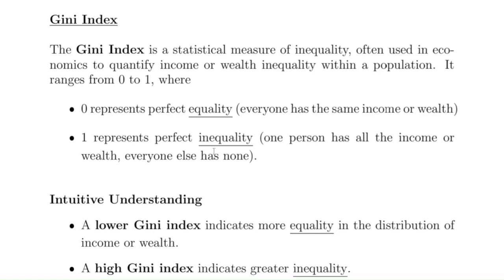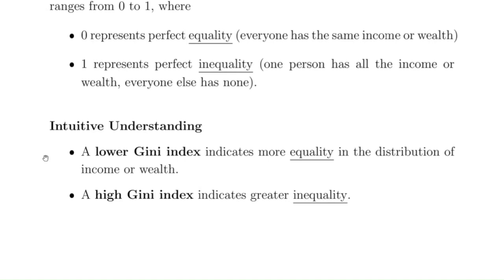That's the exact opposite extreme. And I guess at that extreme, it'd just be one person would have all the income and everyone else would have nothing. Now, in reality, though, for a particular country or particular population, the Gini index is going to be some number between 0 and 1. It won't be at one of those extremes. So, as an intuitive understanding of the number, a lower Gini index is going to indicate more equality or more equal distribution of wealth in the country, and a higher Gini index is going to indicate greater inequality.